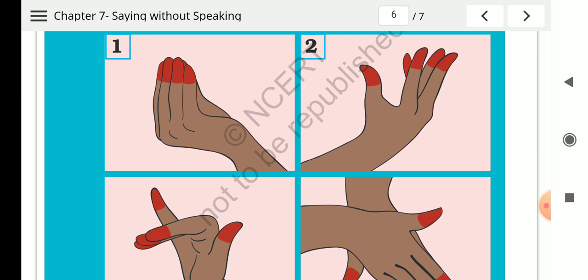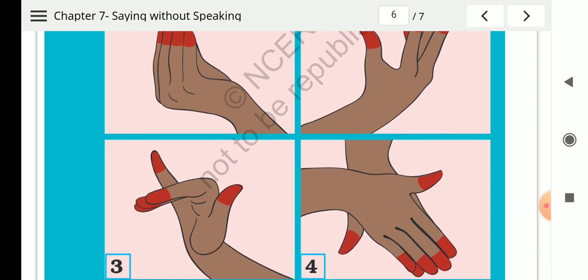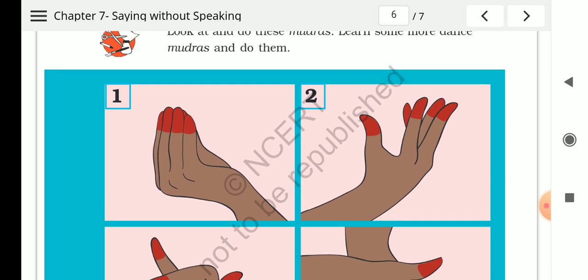These are called mudras. These are used to convey the feelings and to convey the messages. And bhavs. Bhavs means expressions which are shown on the face in dance, right? So these are also used in dance. The different mudras and bhavs.